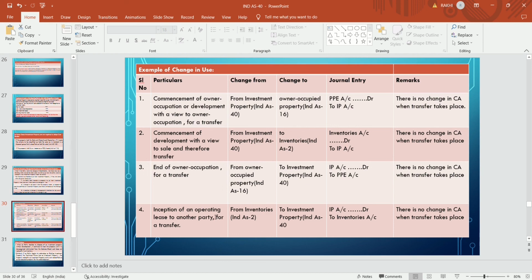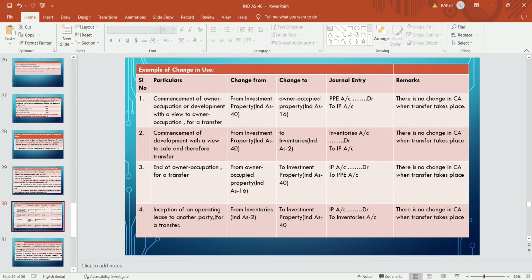Then the journal entry will be inventory account debit, investment property credit, and there is no change in the carrying amount when the transfer takes place. The carrying amount of the investment property becomes the opening value of the inventory at the transaction date.